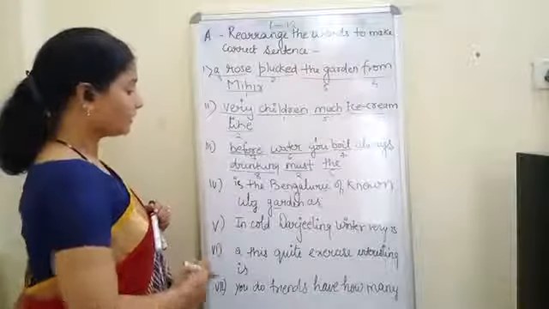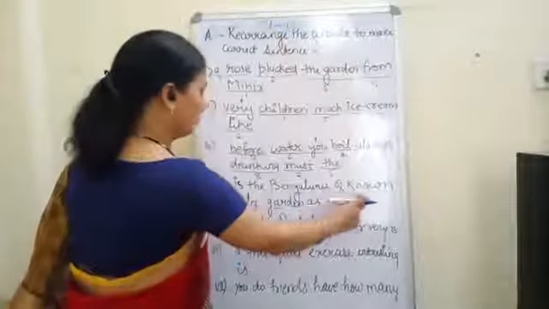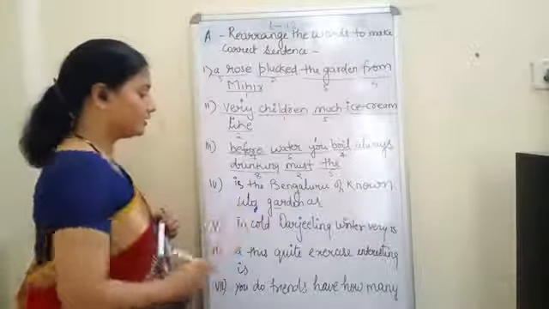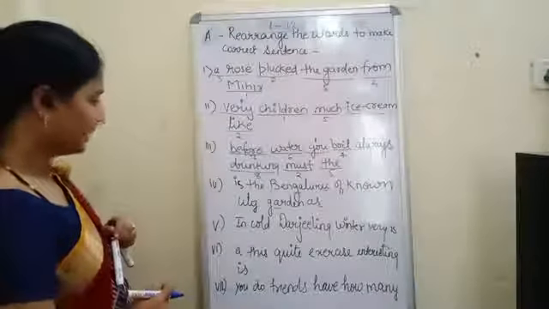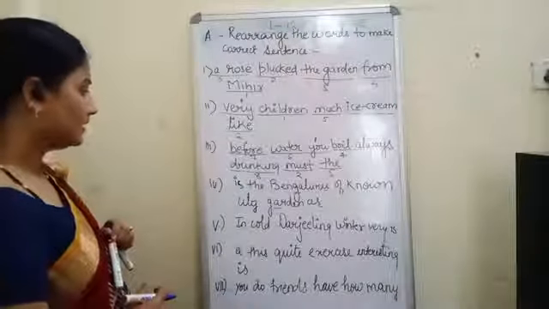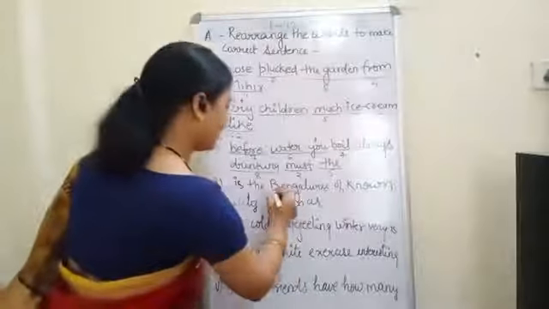See, fourth is: the Bengaluru of known city garden as. Now see what will be the arrangement. Bengaluru is known as the city of garden. Now see what I have said.